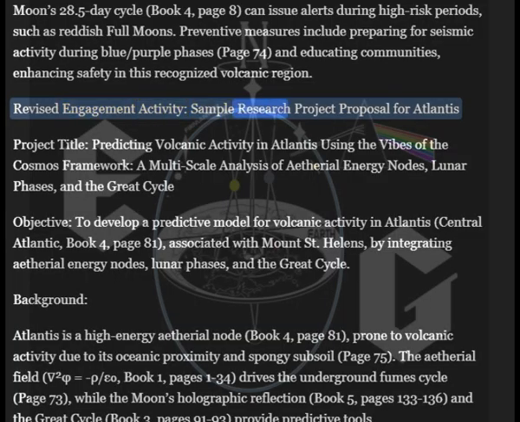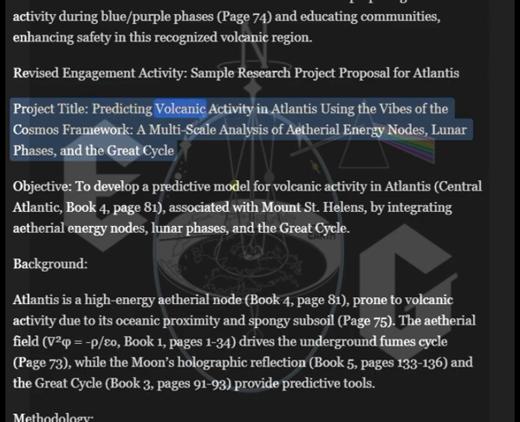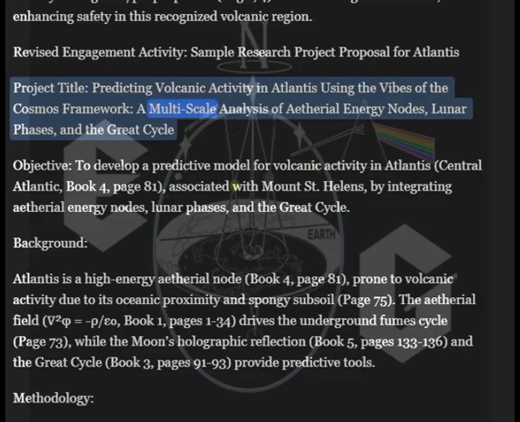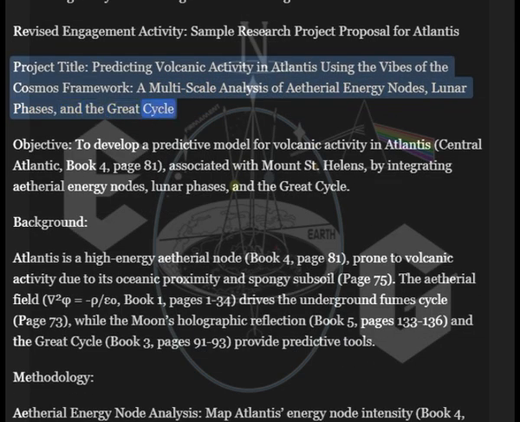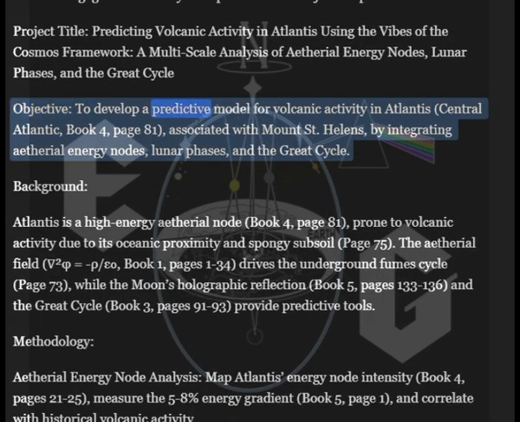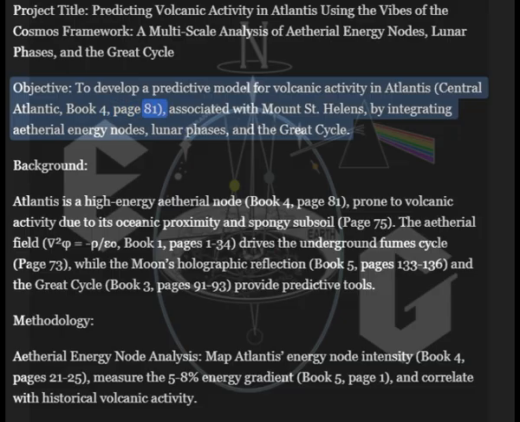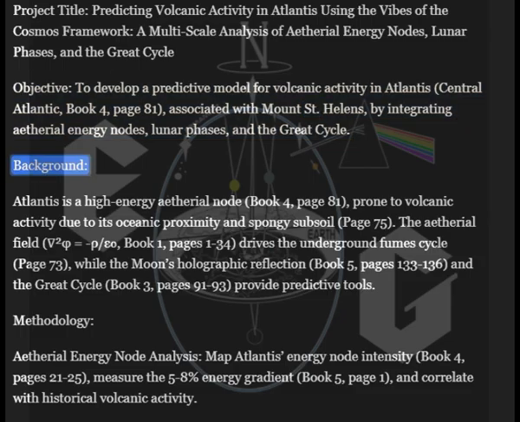Revised engagement activity. Sample research project proposal for Atlantis. Project title: Predicting Volcanic Activity in Atlantis using the VIBES of the Cosmos Framework. A multi-scale analysis of ethereal energy nodes, lunar phases, and the Great Cycle. Objective: to develop a predictive model for volcanic activity in Atlantis, Central Atlantic, Book 4, page 81, associated with Mount St. Helens, by integrating ethereal energy nodes, lunar phases, and the Great Cycle.